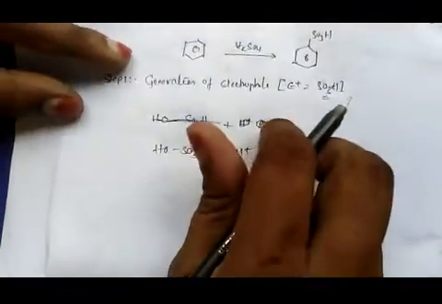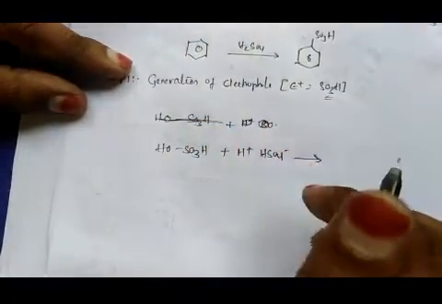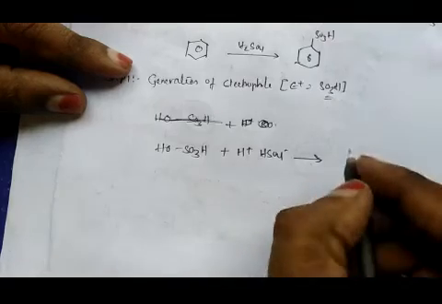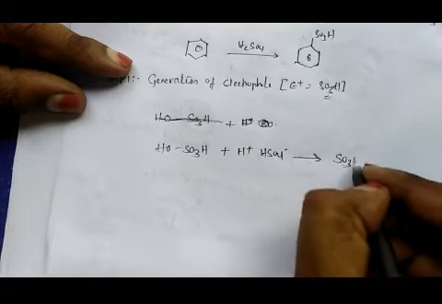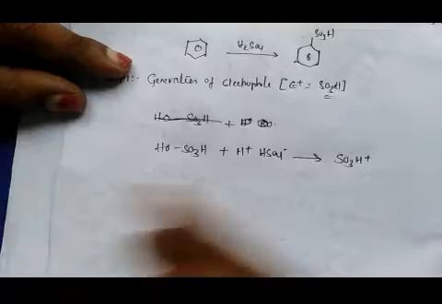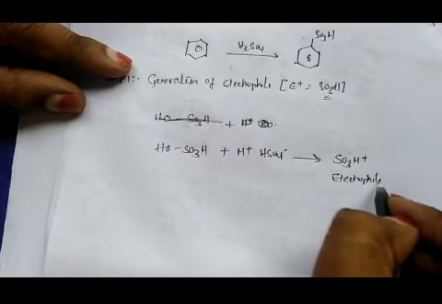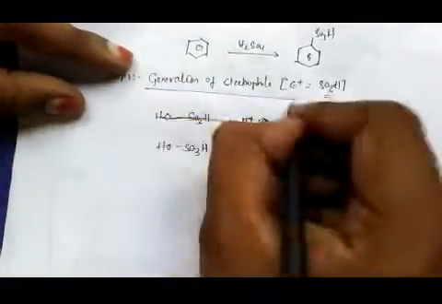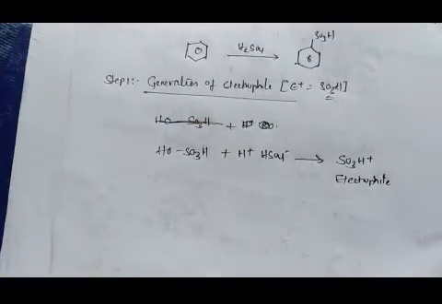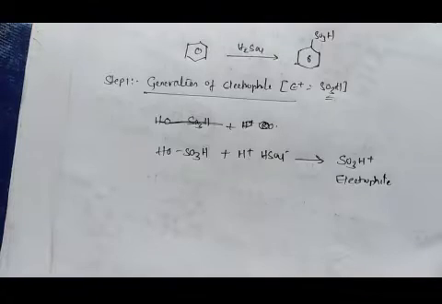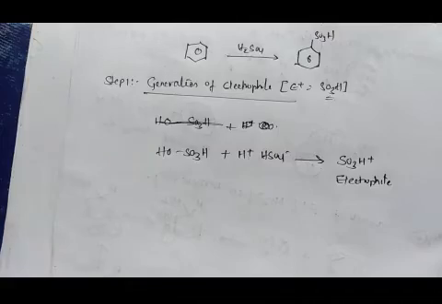When two sulfuric acid molecules interact with each other, we will get SO3H plus. That is the electrophile. The first step in any electrophilic substitution reaction is the generation of the electrophile. So to generate the sulfur electrophile, we treat one sulfuric acid molecule with another sulfuric acid molecule, and we will get this SO3H group. So this is the first step.